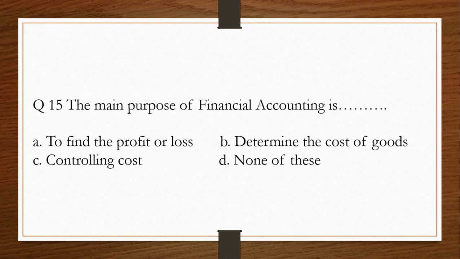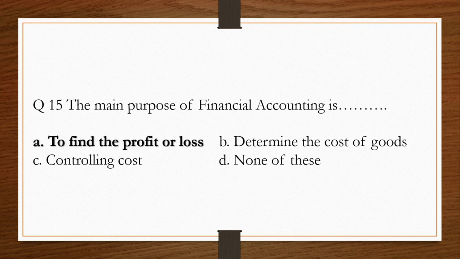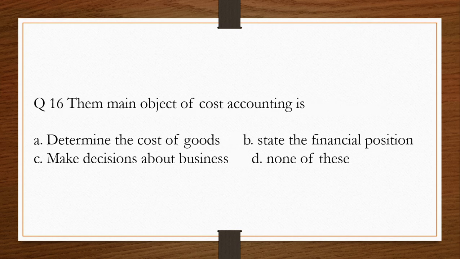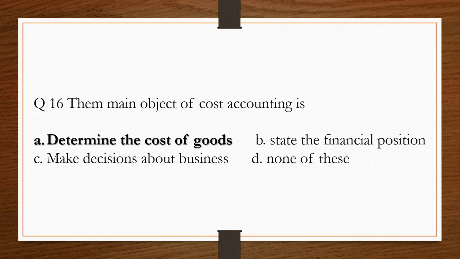Question number 15. The main purpose of financial accounting is dash. A. To find the profit or loss. B. Determine the cost of goods. C. Controlling cost. Or D. None of these. The answer is A. To find the profit or loss. Question number 16. The main object of cost accounting is A. Determine the cost of goods. B. State the financial position. C. Make decisions about business. D. None of these. The answer is A. Determine the cost of goods.